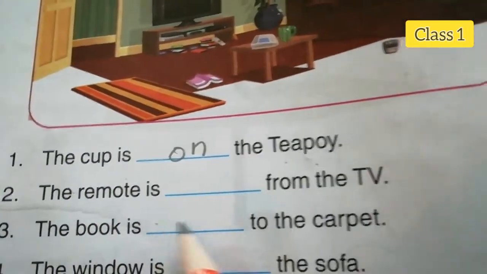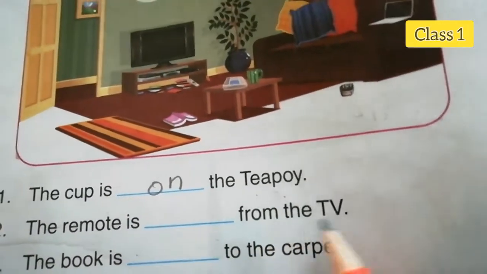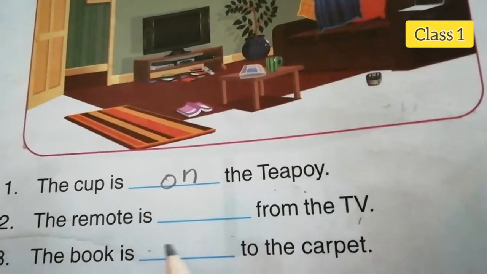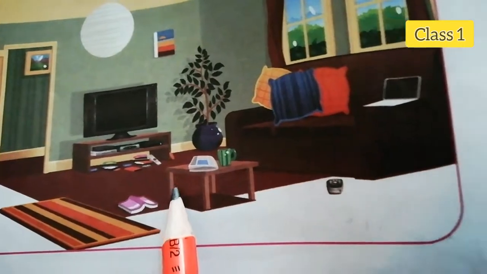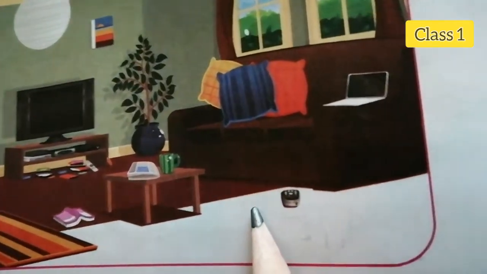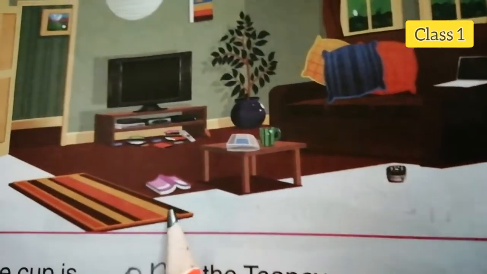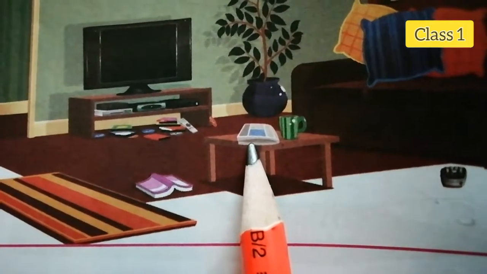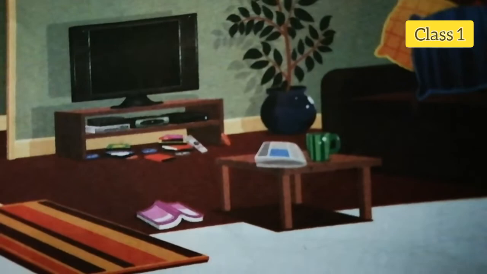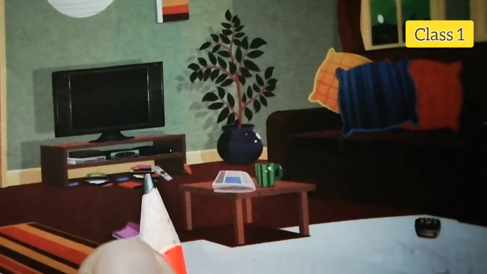The remote is dash from the TV. See the remote. Where is the remote? Maybe this or this.